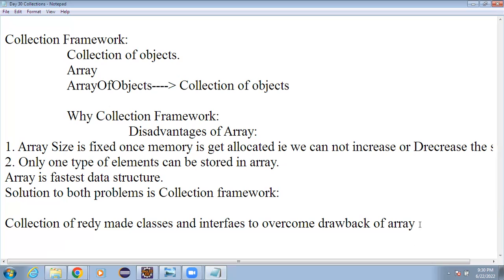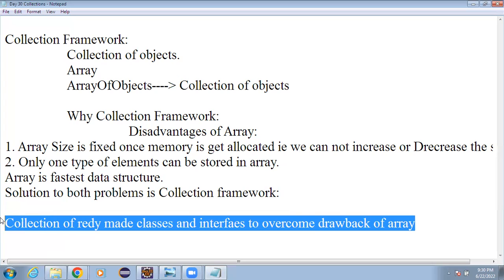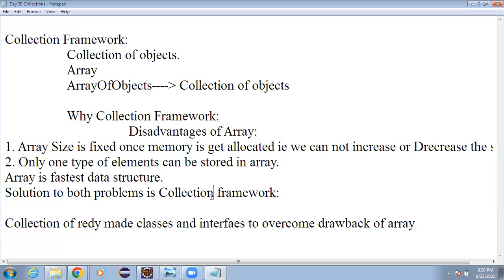Because of that, it is very easy to work with the collection framework, and hence whenever we have to transfer data from one layer to another layer with multiple records, multiple objects or multiple elements, we should always prefer a collection framework.